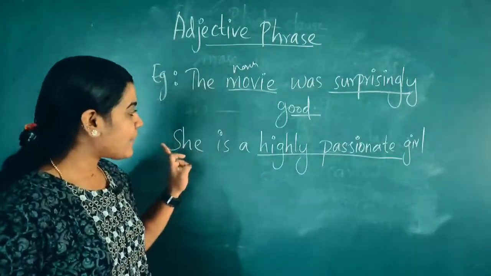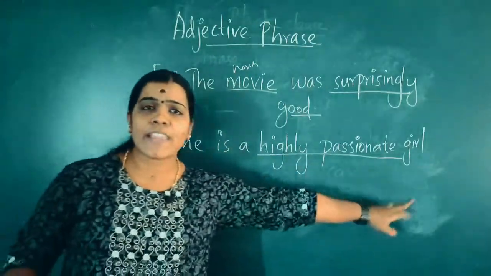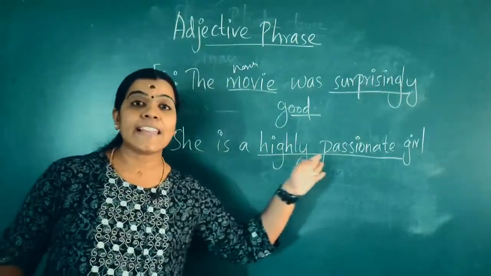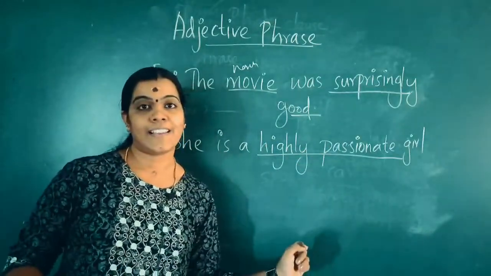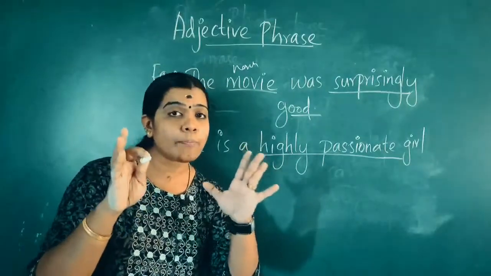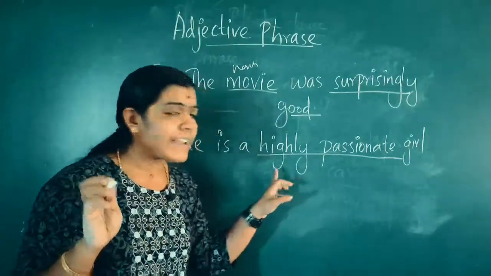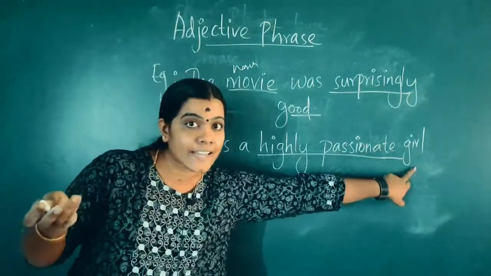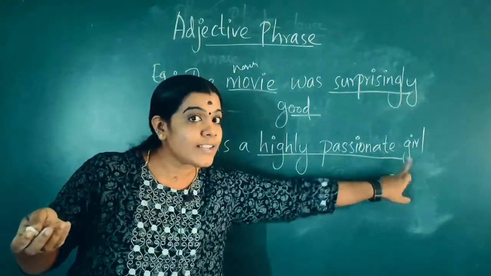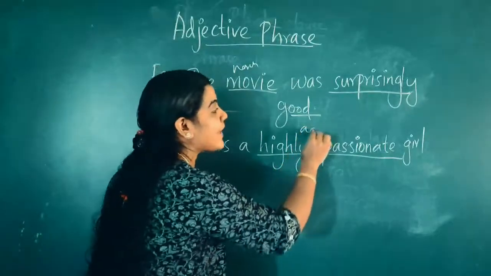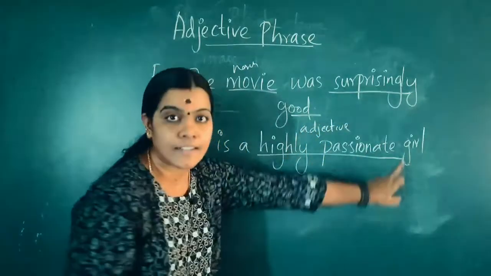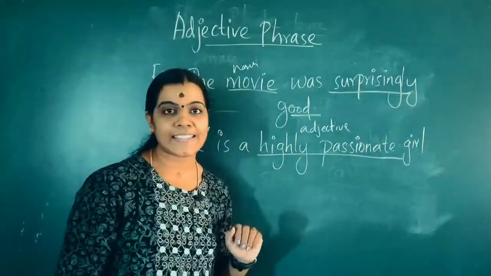Next example: she is a highly passionate girl. Which words are giving more importance to girl? Highly passionate. Girl is a noun. So which words are used here? Highly passionate. This is an adjective phrase, giving more importance to the noun girl. So that is an adjective phrase.